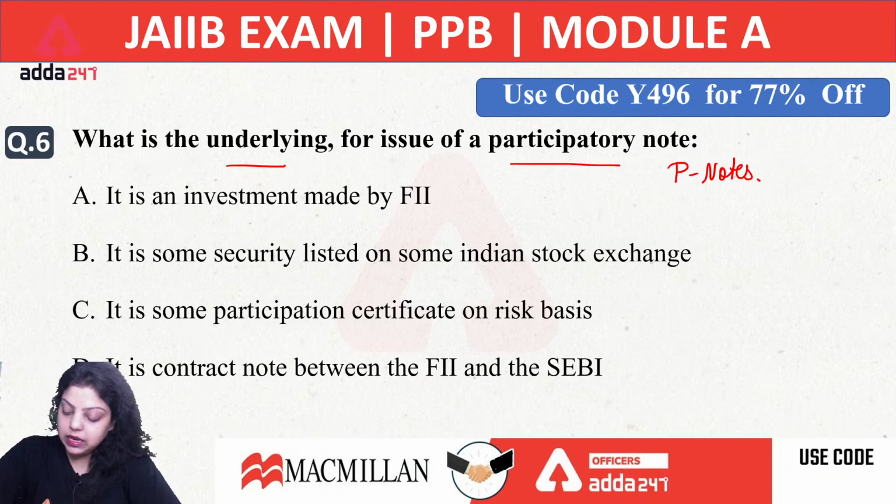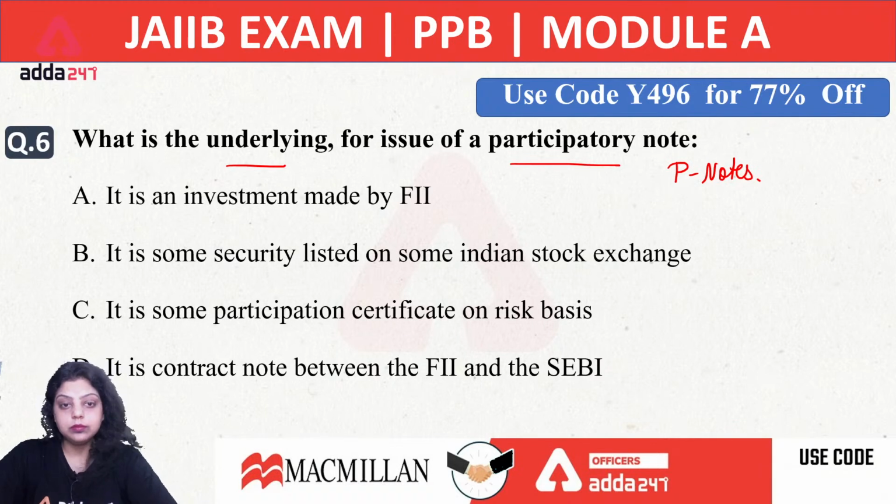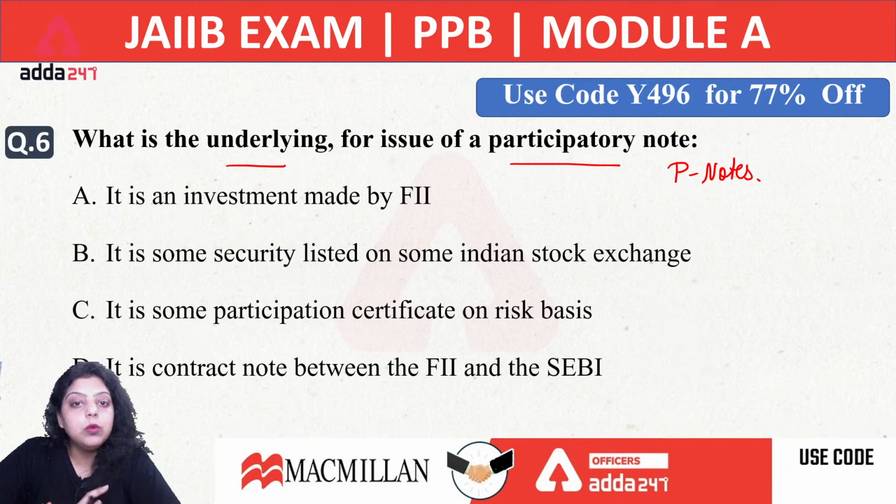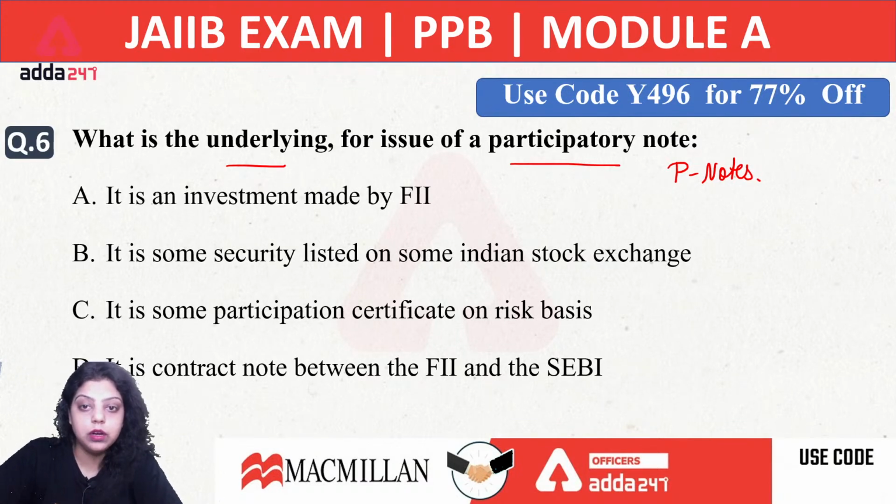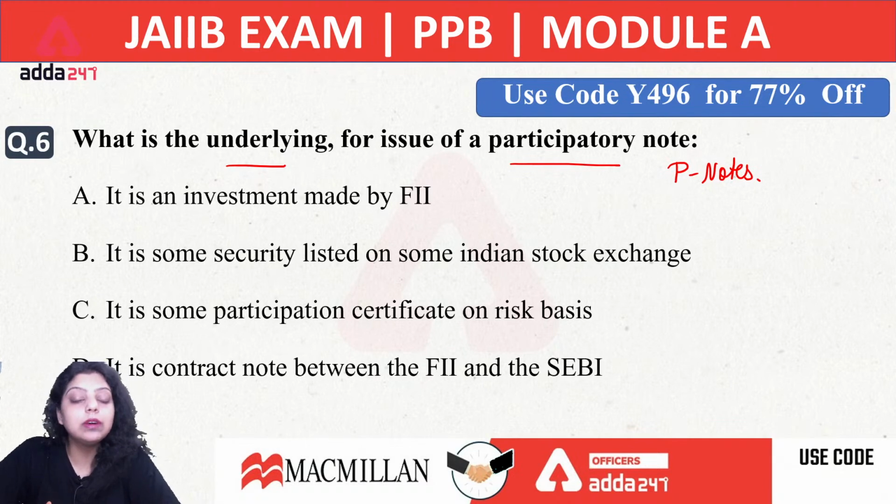Sixth is D, A and B. We are getting three options, D, A and B. See, we are talking about what is underlying. We are not asking what is the feature of participatory notes. We are talking about what is the underlying for issue of a participatory notes.